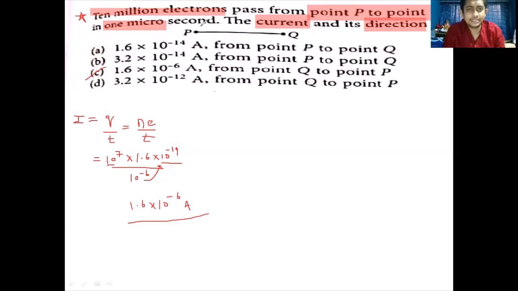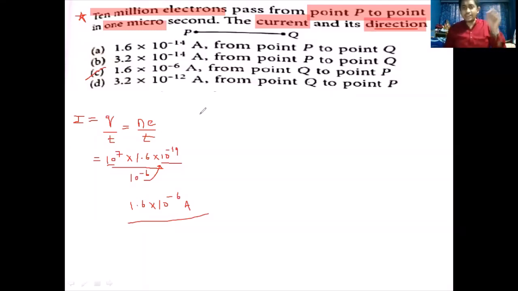But still, let's understand how to find the direction of the current. Dear students, electrons flowing through our wire are negative. So for the conventional direction of current, it was decided that the conventional current is positive. In the entire chapter of current electricity, we assume current to be positive.